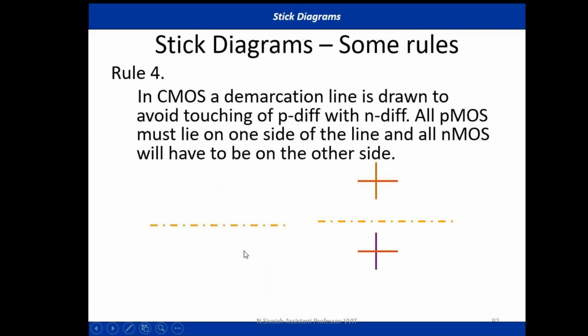See, next one is, in case of CMOS, a demarcation line is used. This is the demarcation line. In general, we are using a brown color for the demarcation line. One side of demarcation line, we are having a PMOS transistor, and other side of demarcation line we are having an NMOS transistor. In general, this demarcation line is used to avoid the touching of this P diffusion with this N diffusion.